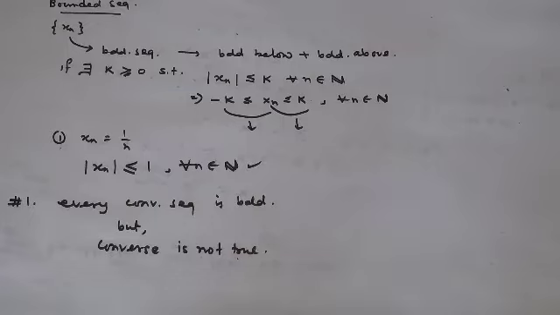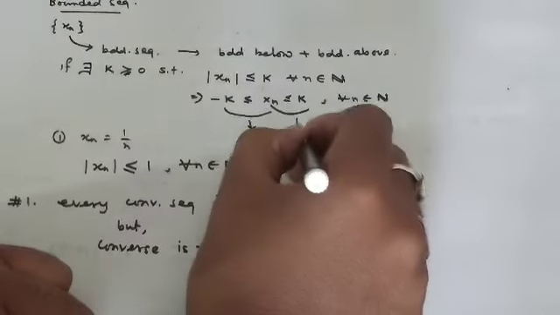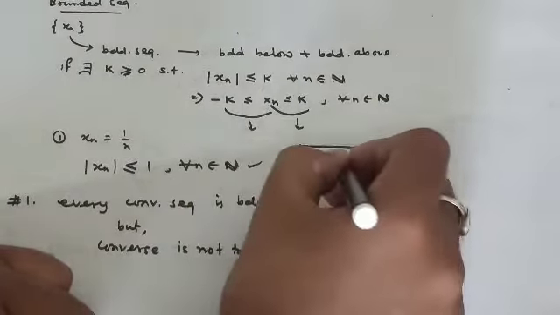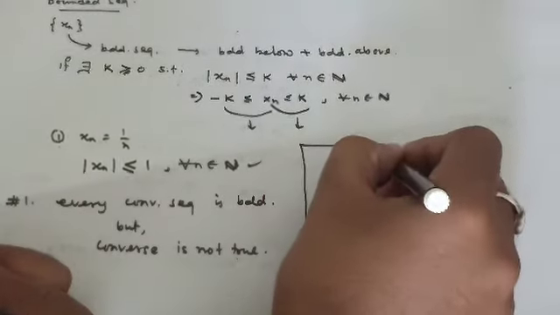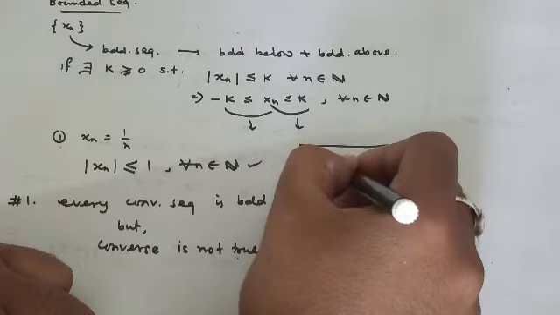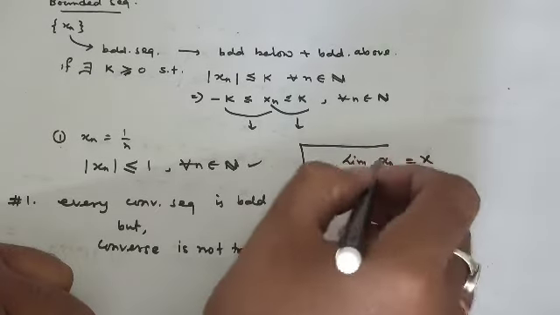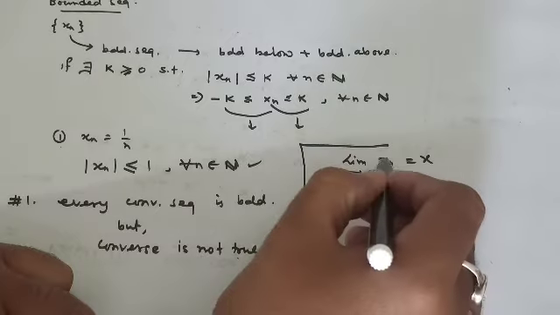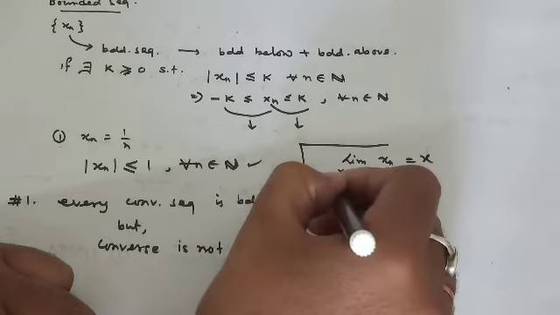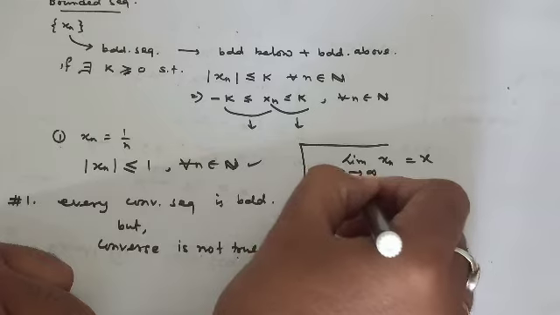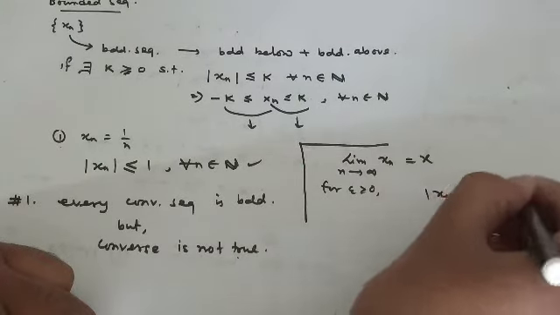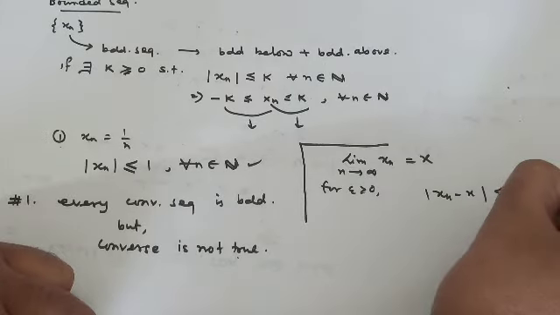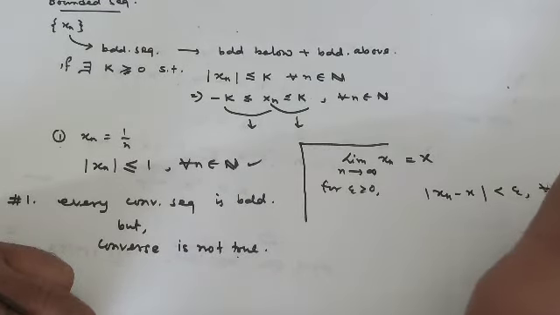The basic idea of the proof is something like this. Obviously proofs are not required, but just for your satisfaction I'm giving it. Basic idea is this: n tends to infinity. This is the case for a convergent sequence, and this sequence converges to x. So we say that for epsilon greater than 0 we have mod of xn minus x less than epsilon for all n greater than or equal to k epsilon.